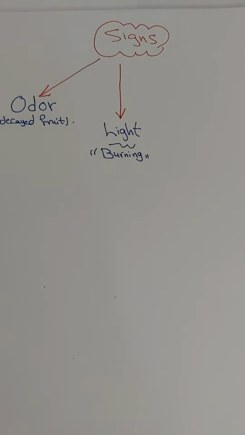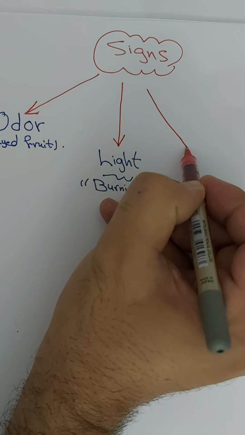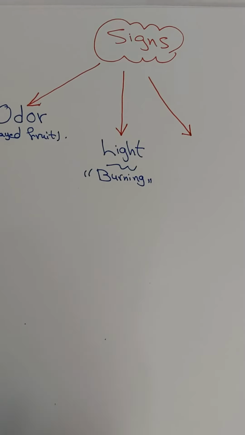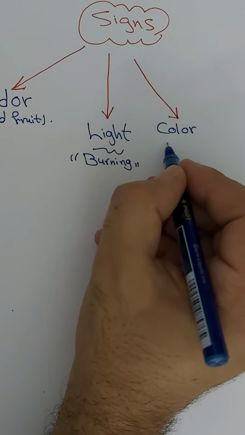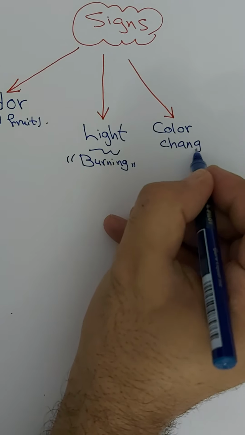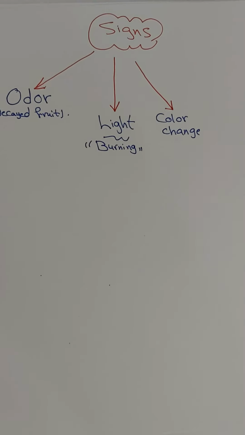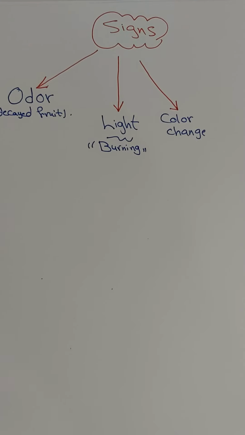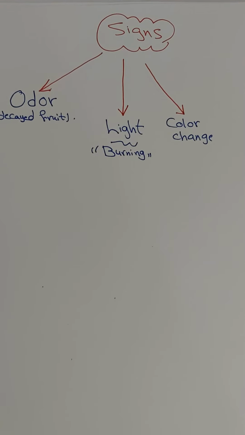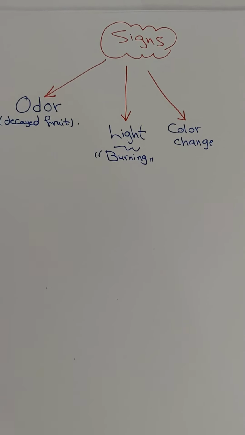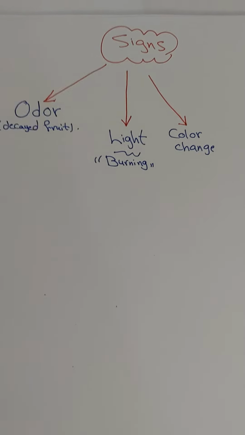The third one is color change. Color change: because of sunlight and heat, something will decay or change. It will make a chemical reaction and give a new substance, like papers. So this is a chemical change.